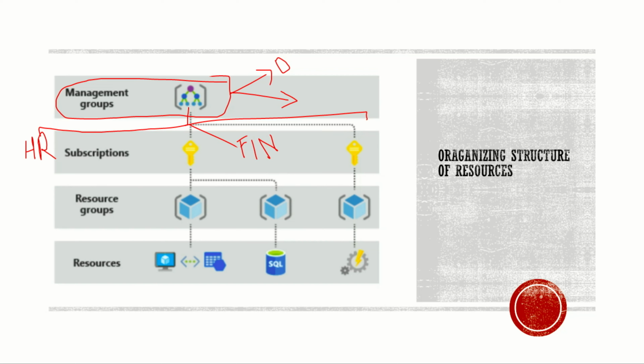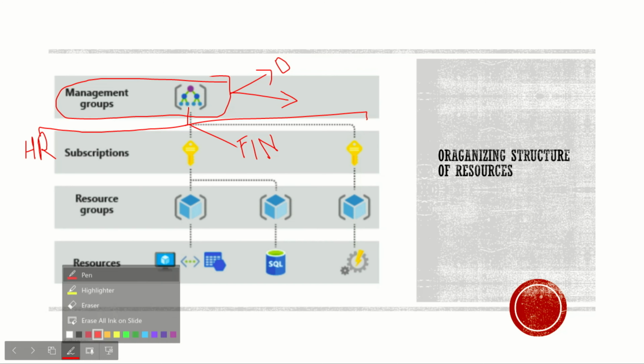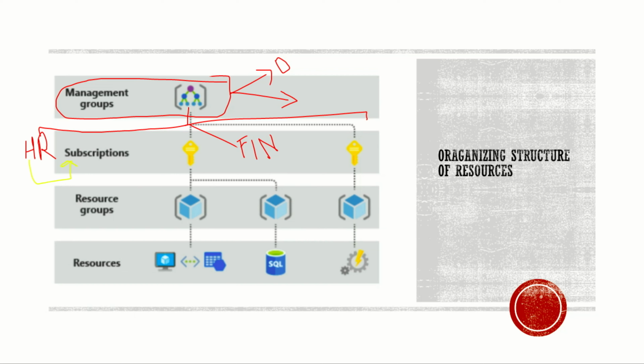These will be the different management groups that you might create, and then based on these groups you will create subscriptions. So these functions will create their own subscriptions.